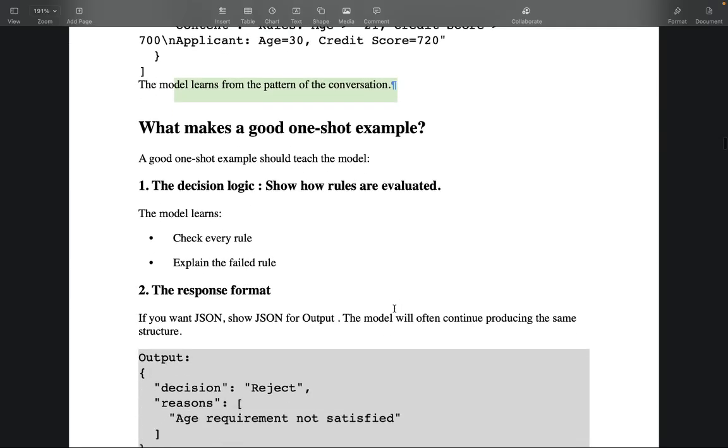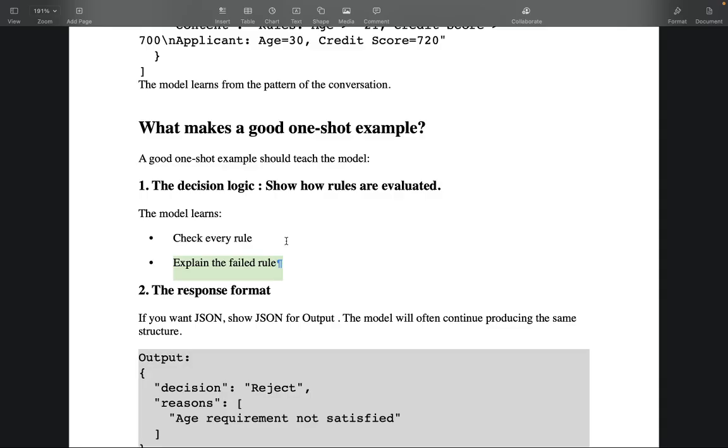So now what makes a good one-shot example? The decision logic. Show how rules are evaluated. The model learns: check every rule and explain the failed rule. So you don't have to just show that if this is the input, give that output.